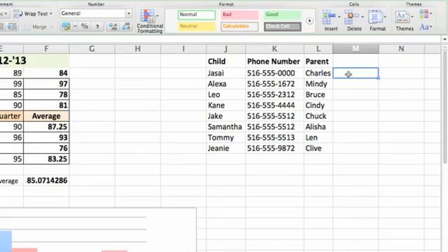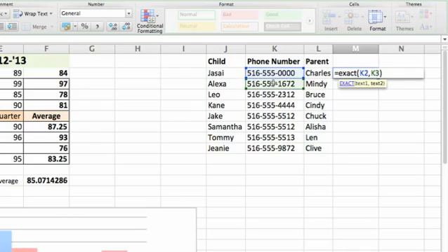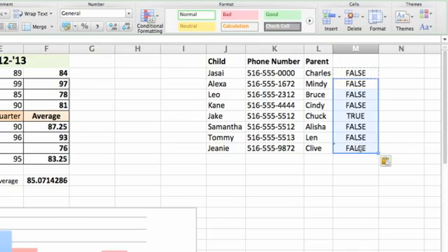In another column, select a cell, type inside of it equals exact, open parenthesis, select the first cell, comma, the cell below it, end parenthesis, return, and now you have a statement that's checking to see if this cell is the same exact information as the cell beneath it. Copy this information down, and you can see that we had one instance, it comes up as true, where the information is the same.